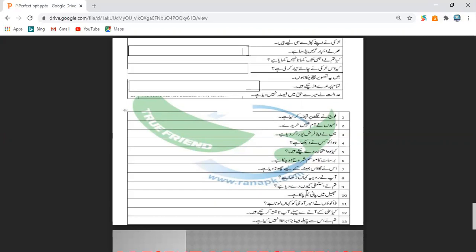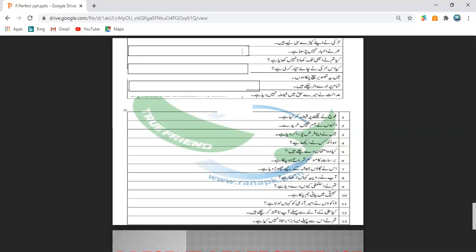झील में पानी जम चुका है. Now this is a very simple sentence. Why? Because चुका है is given over there for your easiness. So chuka hai is over there, so it's a perfect tense sentence. And jheel means lake, jam means freeze, and the third form of freeze will be frozen.